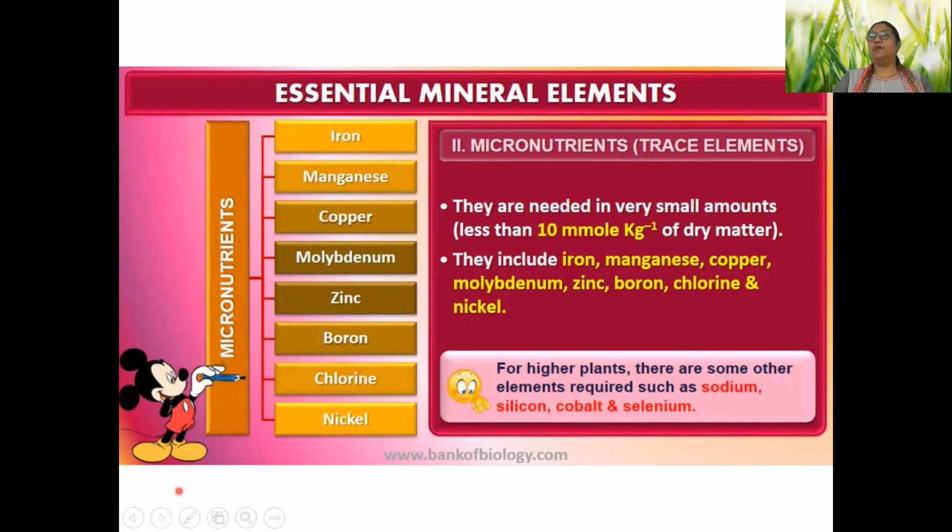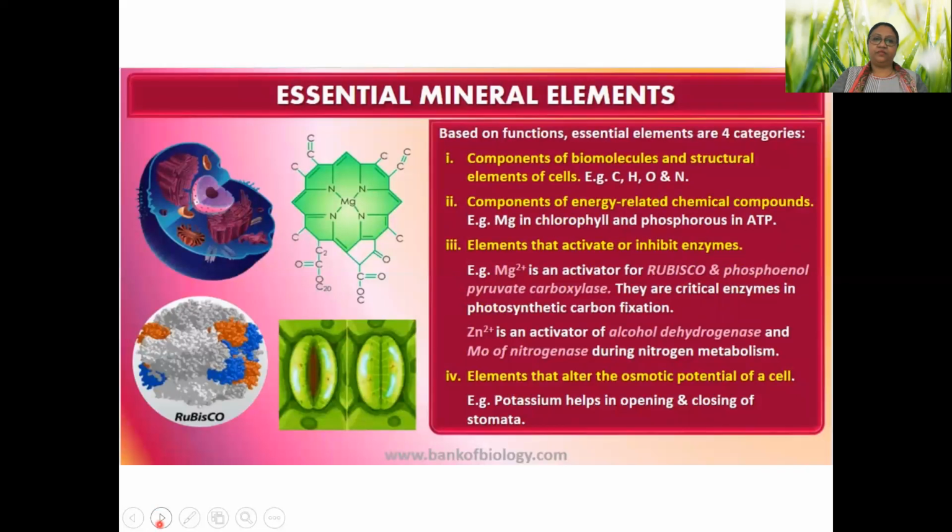Sodium, silicon, cobalt, and selenium are also required. For example, halophytes are salt-loving plants. They can grow comfortably in salt conditions. So they will require sodium for some parts of their life cycle, but it is not applicable to most plants. For others, this sodium is toxic.